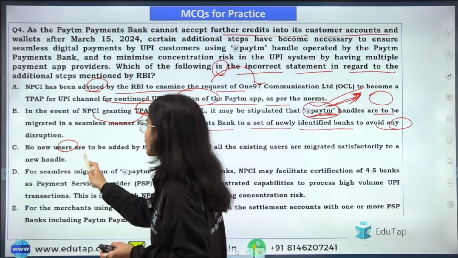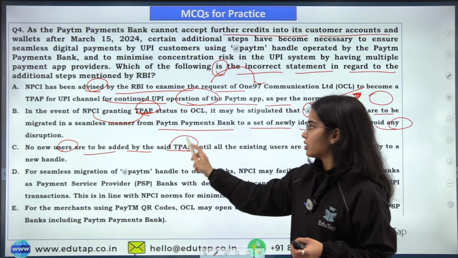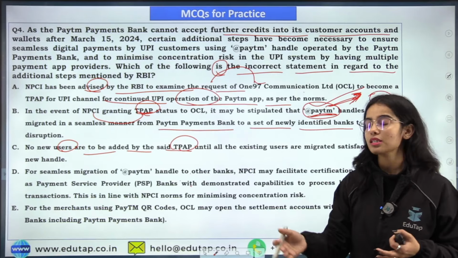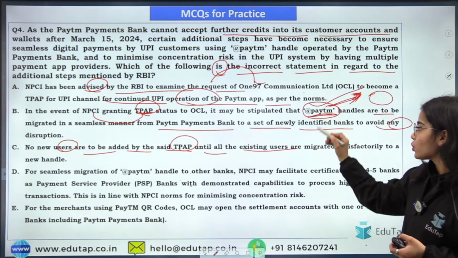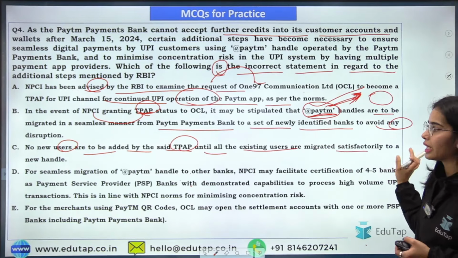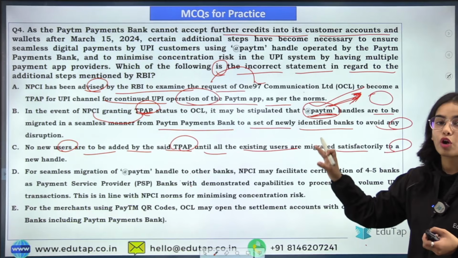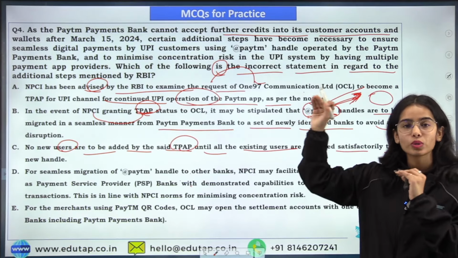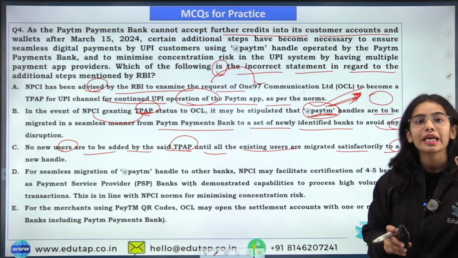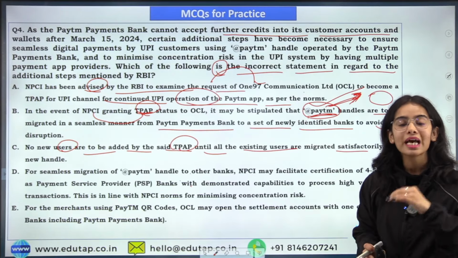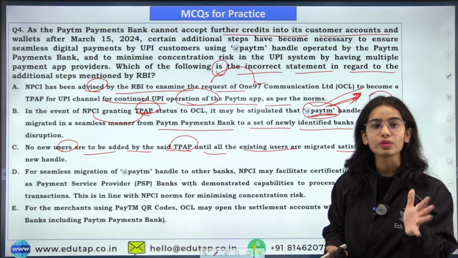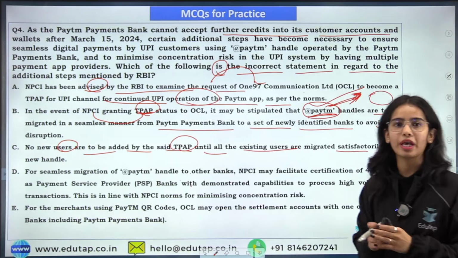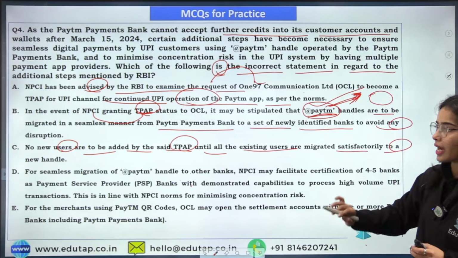No new users are to be added by the OCL, if it gets the TPAP status, until all the existing users are migrated satisfactorily to a new handle from the previous handle, that was @Paytm. So if the OCL gets the TPAP status, it cannot have new users until it has transferred all the users that had the @Paytm handle to a new handle, okay.